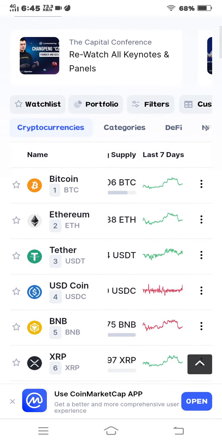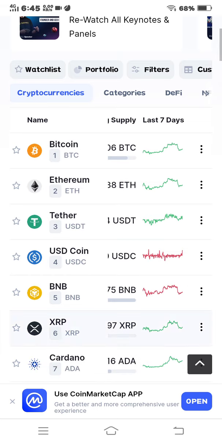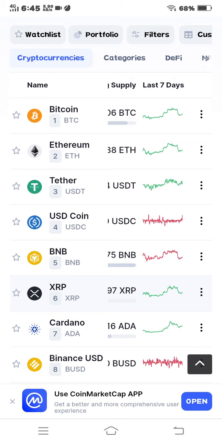The graph shows that there is an increase in Bitcoin price and Ethereum and Tether and a decrease in USD Coin and BNB. Hope you enjoy the video.